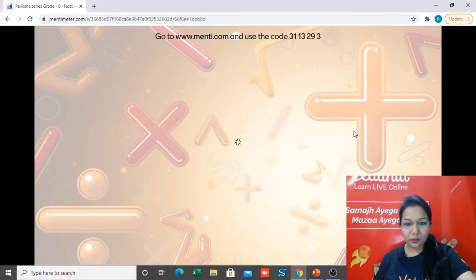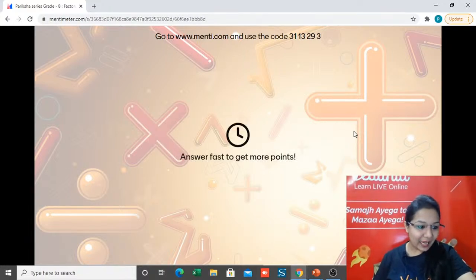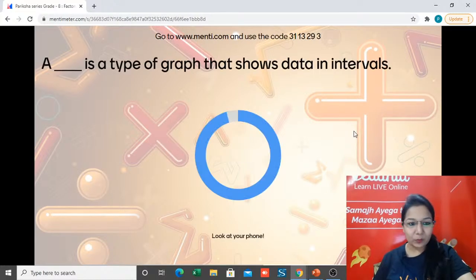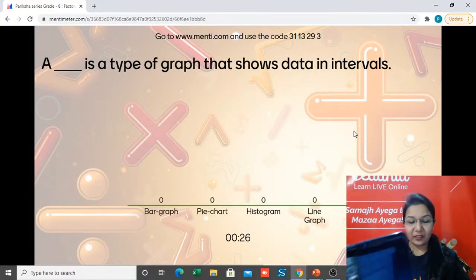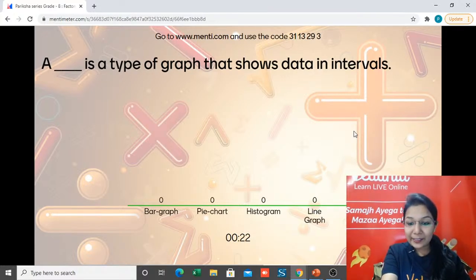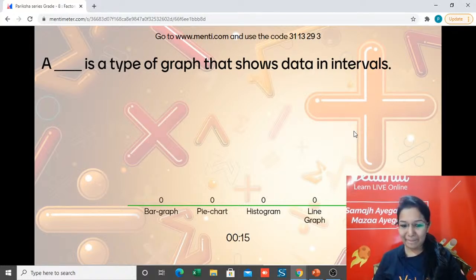Question number 5, and here we go. A dash is a type of a graph that shows data in intervals. Is it a bar graph, pie chart, histogram or line graph? Which shows in intervals. Another 22 seconds more. Last 14 seconds more.